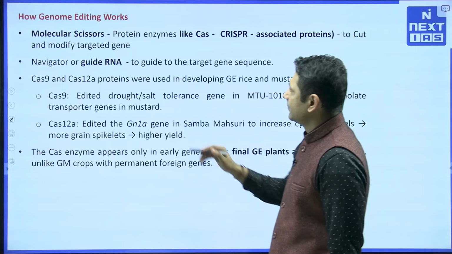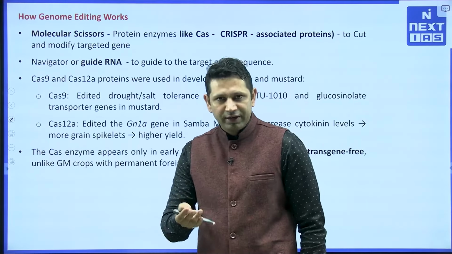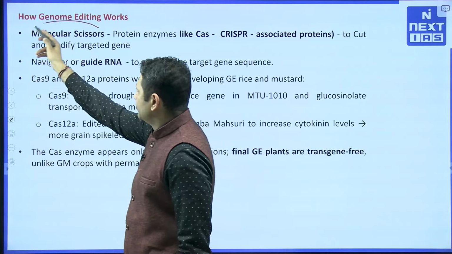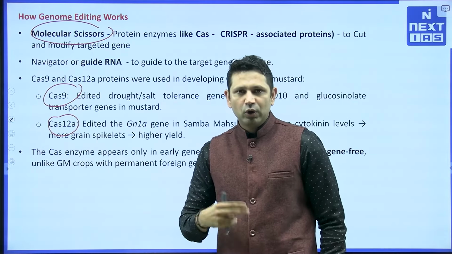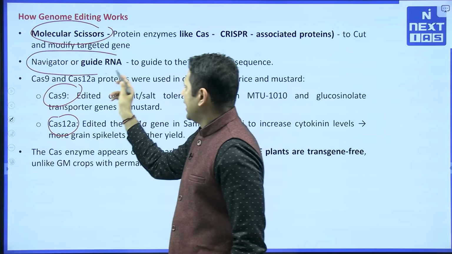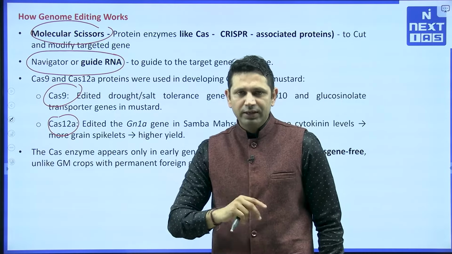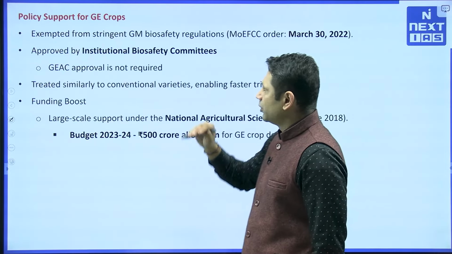Now the next thing is how genome editing works. In genome editing, what will we do? First of all, we are going to identify the gene. After identification, we are going to use molecular scissors like Cas9 and Cas12, and there we are going to cut that particular gene, and with the help of a navigator or a guide DNA, those genes will be located and they will be edited.